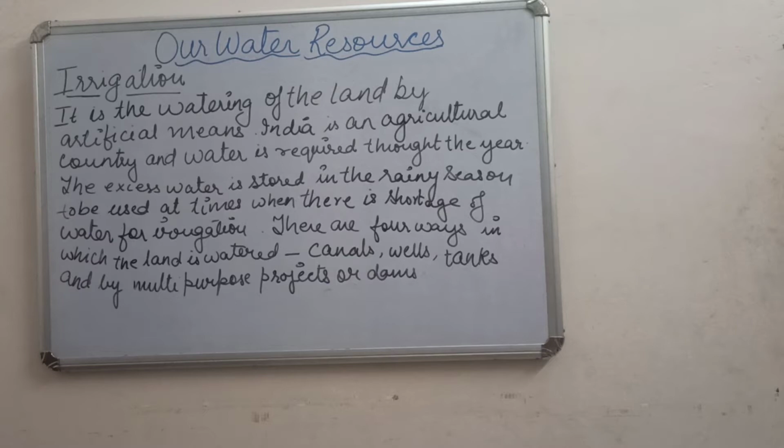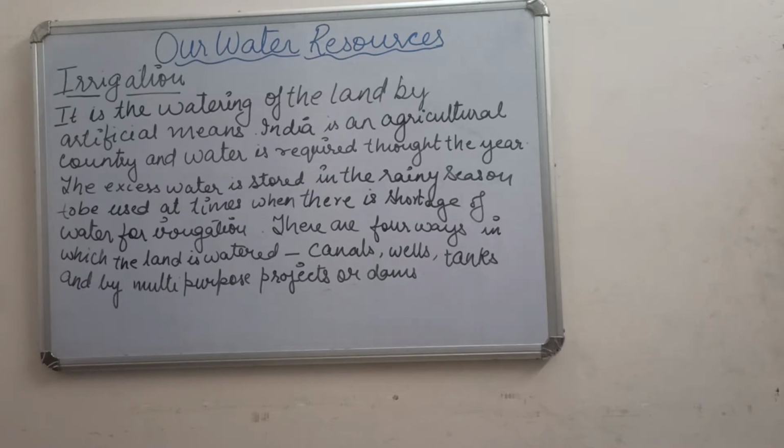Then we talked about rivers, perennial and seasonal. Perennial rivers flow throughout the year, whereas seasonal rivers are called rain-fed rivers, which have water mainly in the rainy seasons.